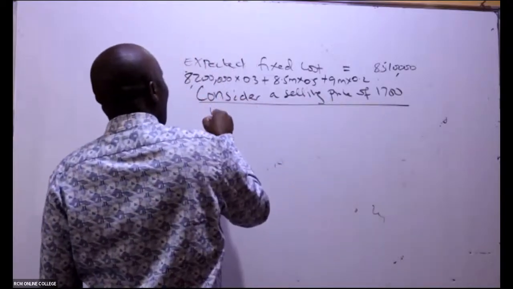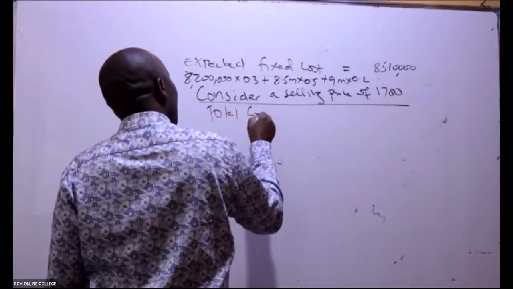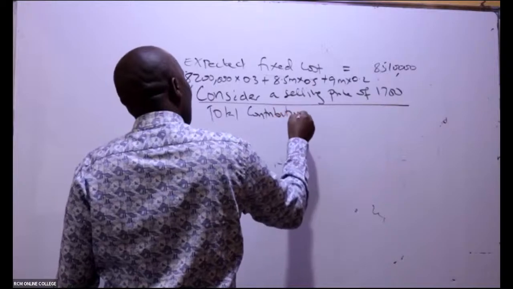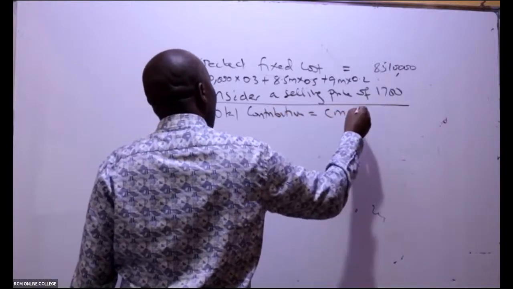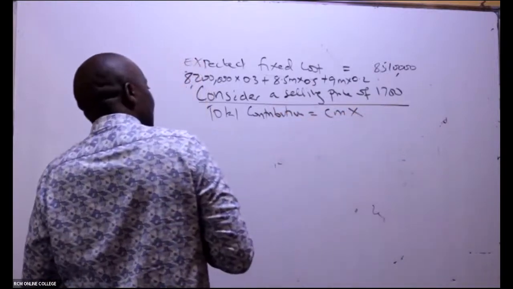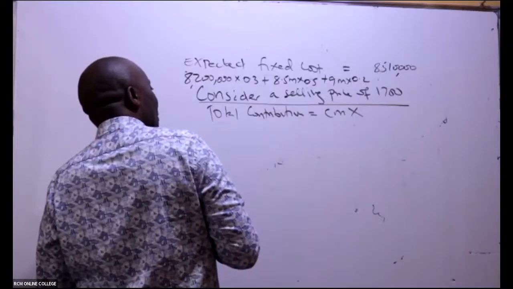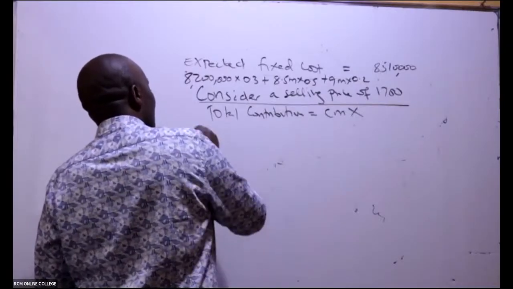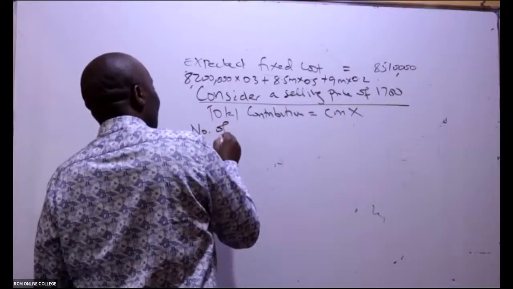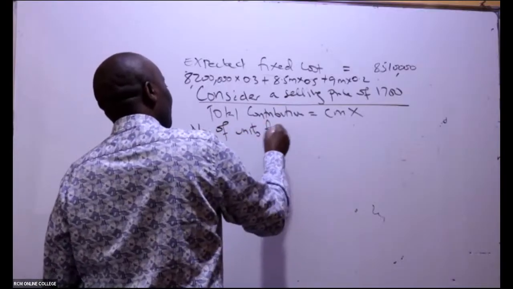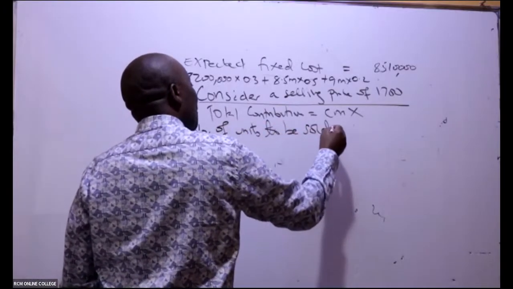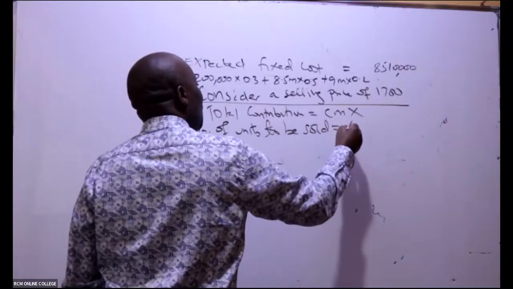I want to know the total contribution. Total contribution here will be contribution margin times number of units. So number of units to be sold, this will be the expected.